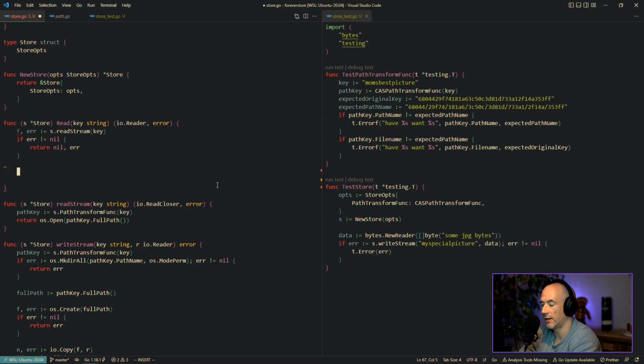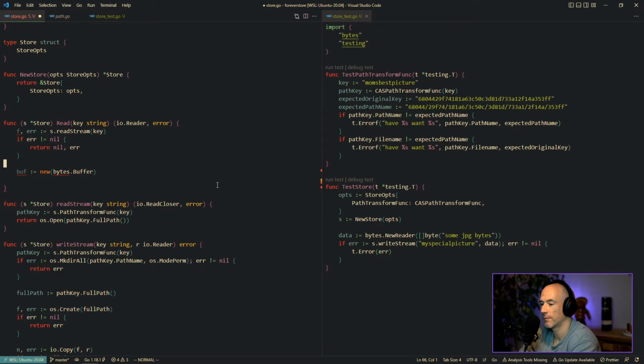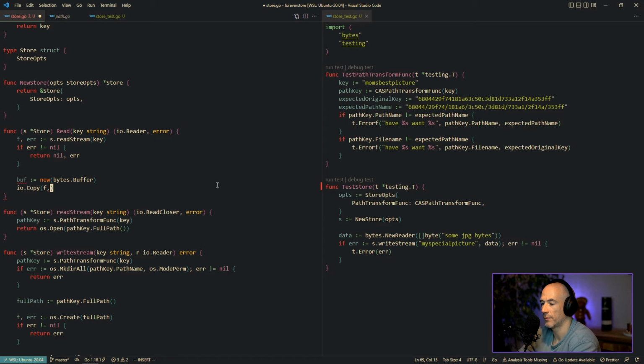And then we could say we can make a buffer. New bytes buffer. We're gonna say IO copy buff f.